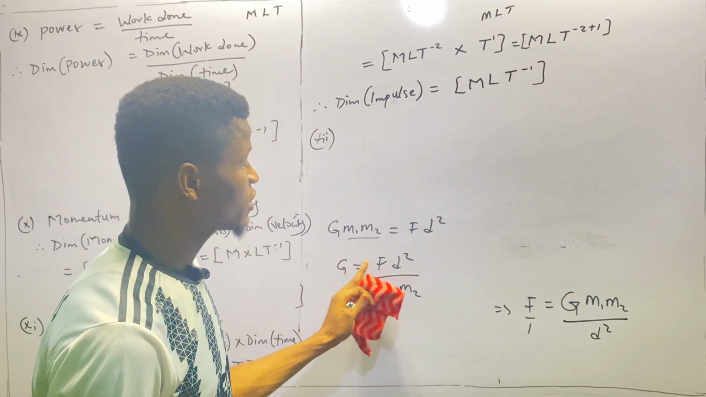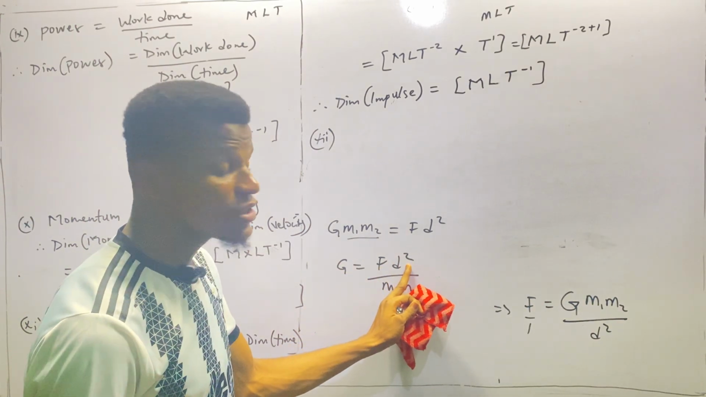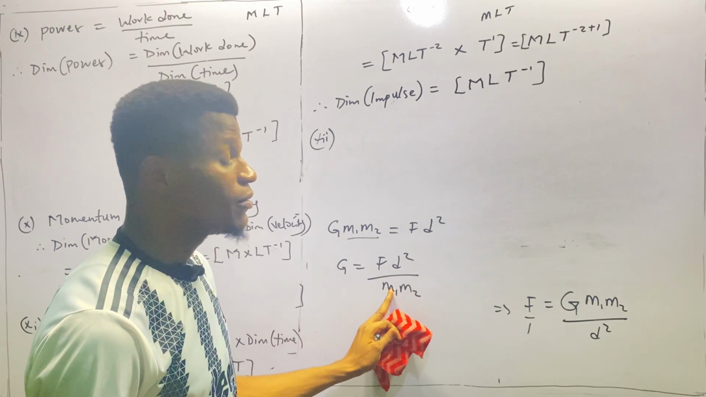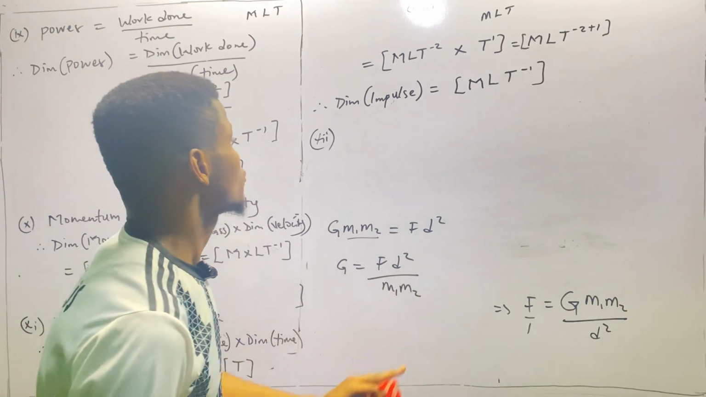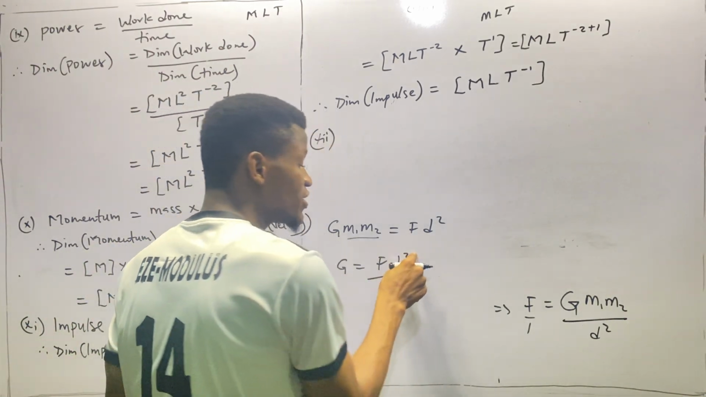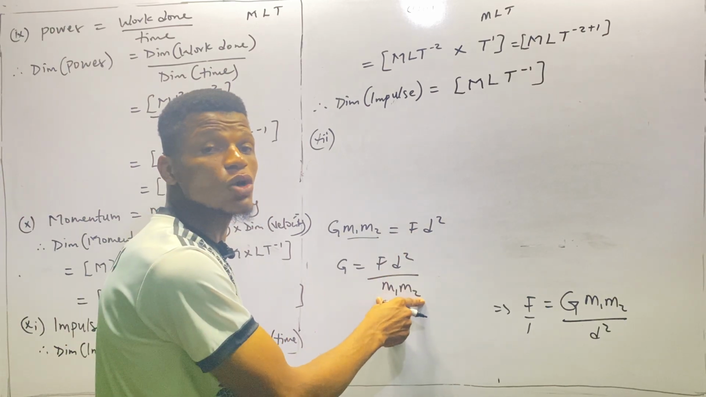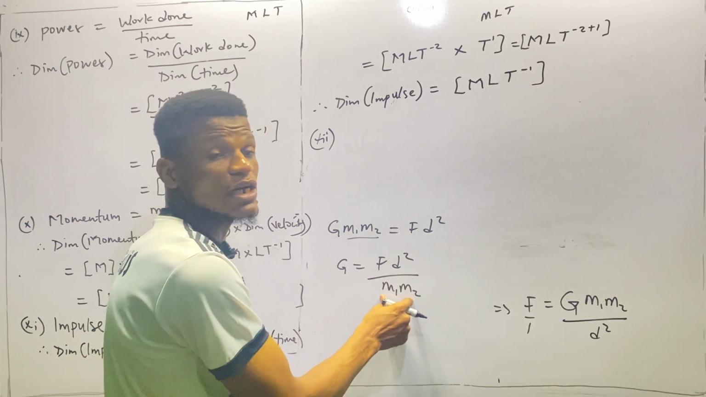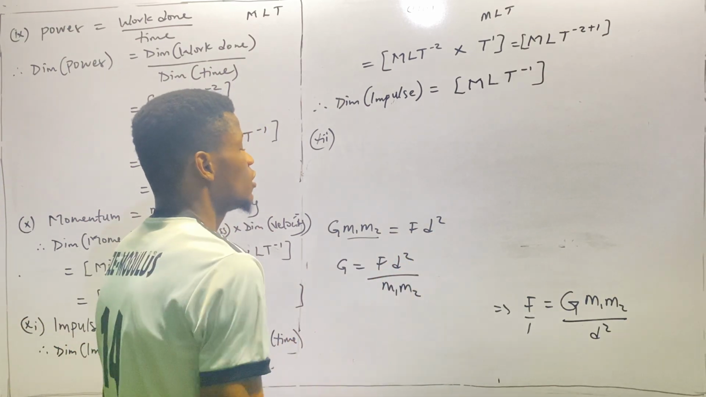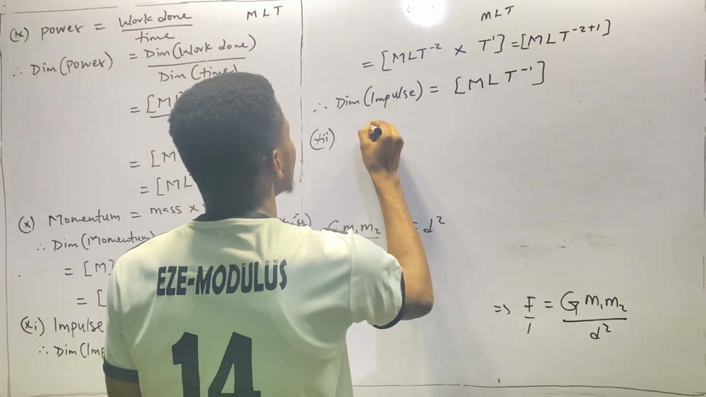So the gravitational constant is force times distance squared over mass times another mass. So we have two distances multiplying each other and two masses also multiplying each other, but these masses are different whereas the distances are the same. Okay, so we have that the capital G.